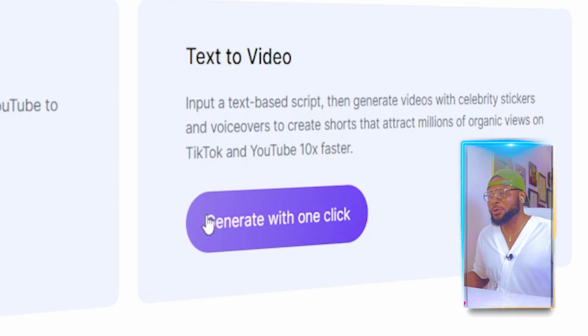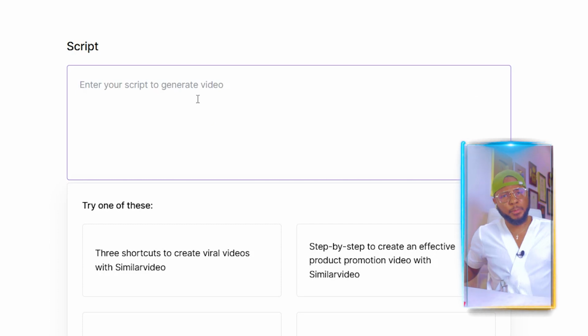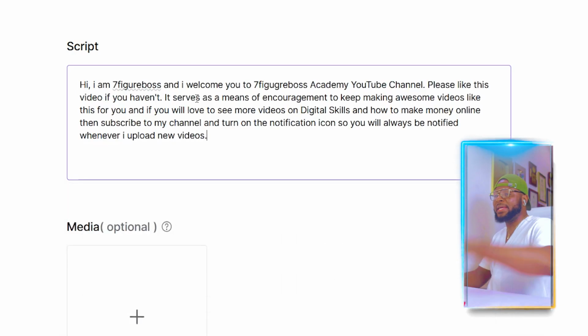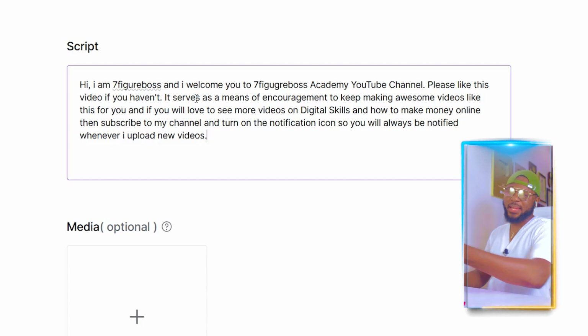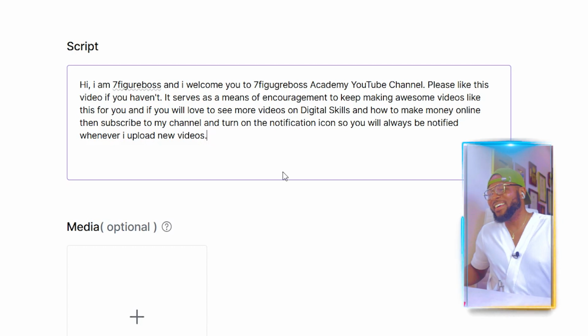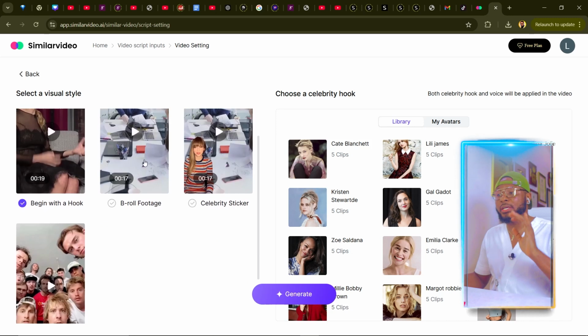Now, to show you how to use it, all you have to do is to click on generate with one click. Now, here is where you're going to put in your script. For the purpose of this tutorial, I'm just going to go ahead and paste in a random script, but the script is very important, right? So go ahead and pay attention to the script. All right, so now I'm going to go ahead and click on next. Now, there are different options here that you can choose from.